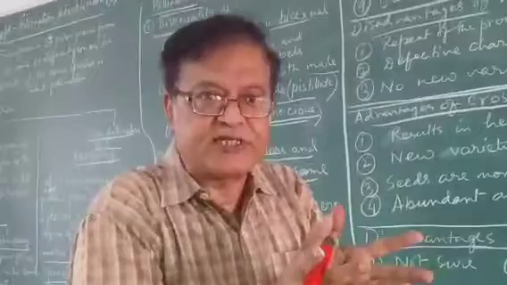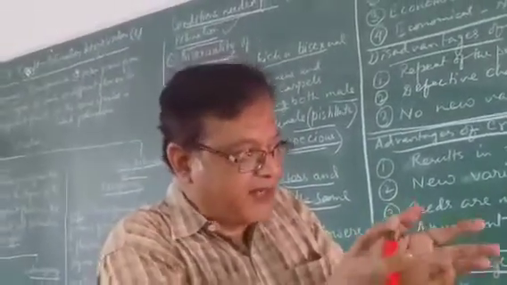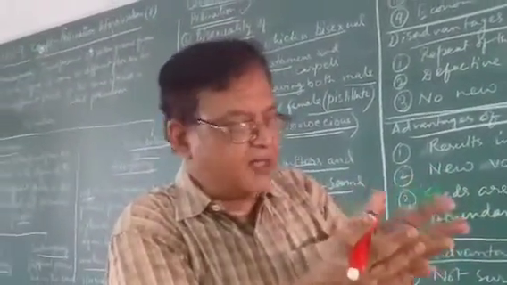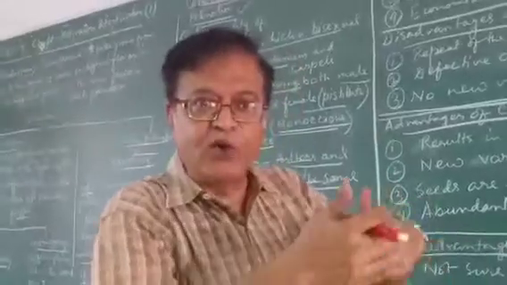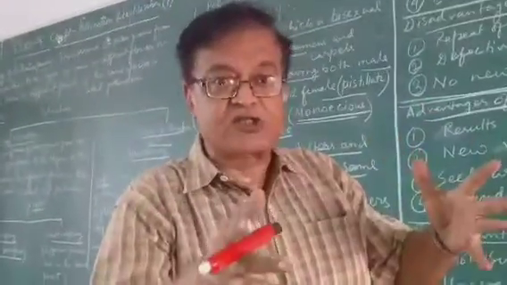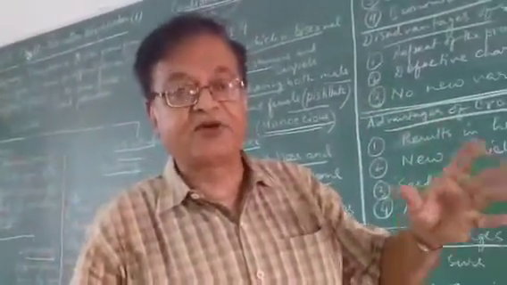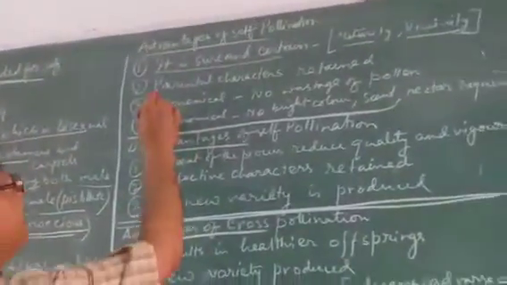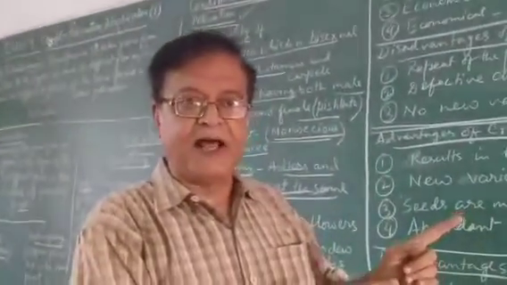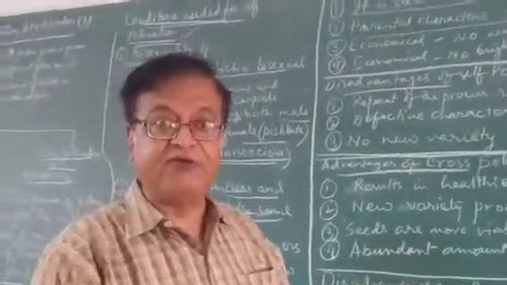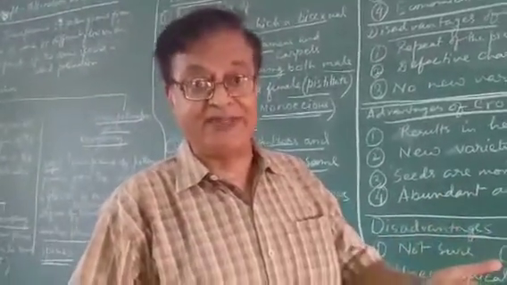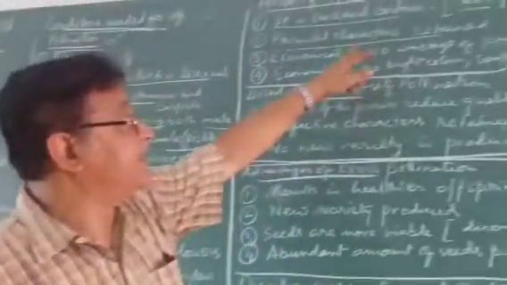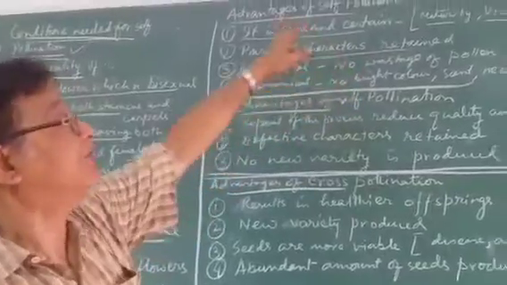Or if they are not in the same flower, they are in the same plant, so it is very close. Chance of loss is minimum. So it is sure and certain. Parental characters are retained. The previous parent plant's good character, which we like to have again, is retained. That is very important and interesting for self-pollination.